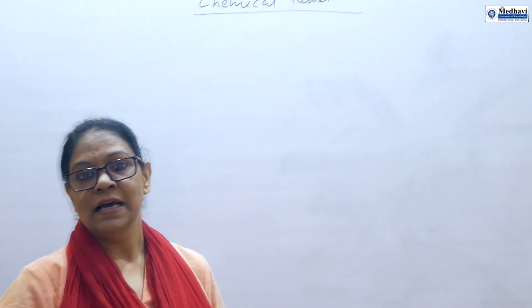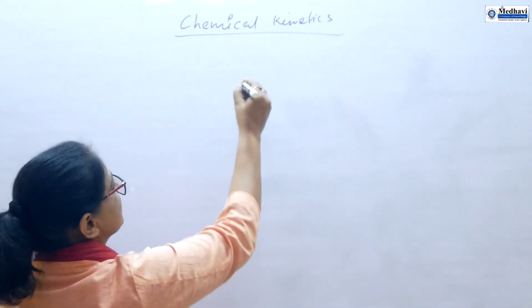We can say that chemical kinetics is the branch of chemistry in which we study the rate of a chemical reaction. You can say the speed with which a reaction proceeds is called the rate of a chemical reaction. So in this branch we will focus on the rate of a chemical reaction.